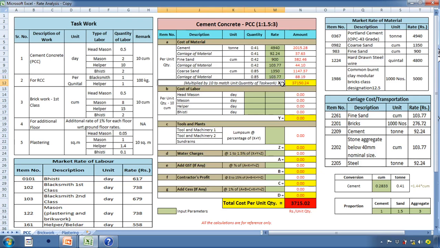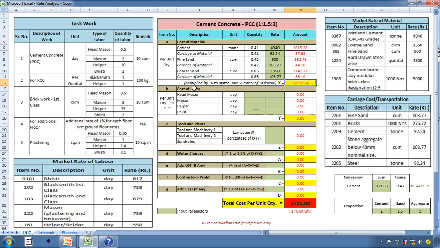Now this cost X is multiplied by 10 so as to avoid the decimal fractions, and also the transfer reported here is in 10 meter cubes, whereas this quantity is for 1 meter cube. So I have multiplied X, or the cost of total material including transportation, with 10. So this cost is for 10 meter cube.